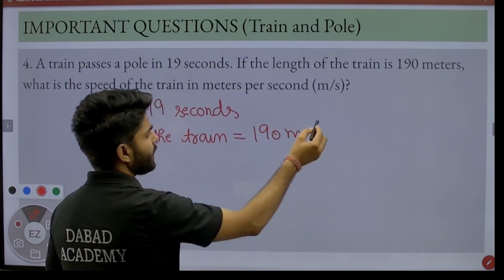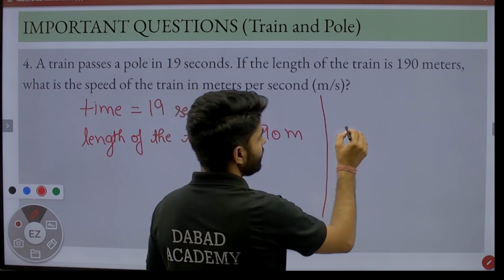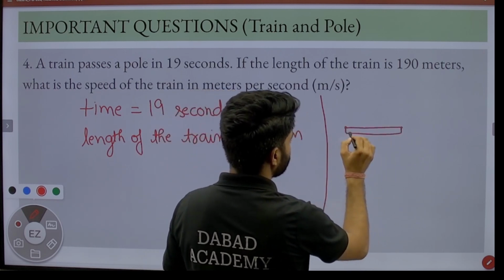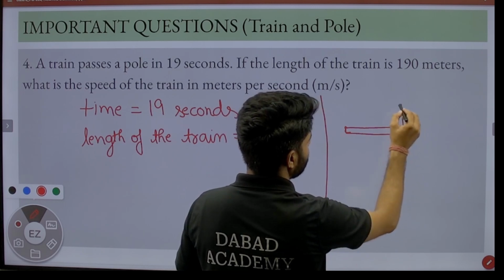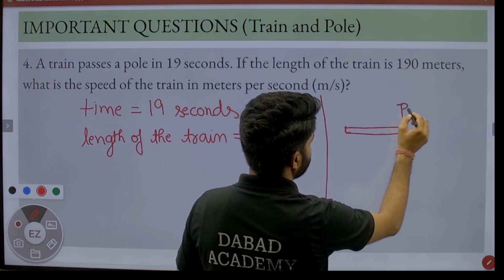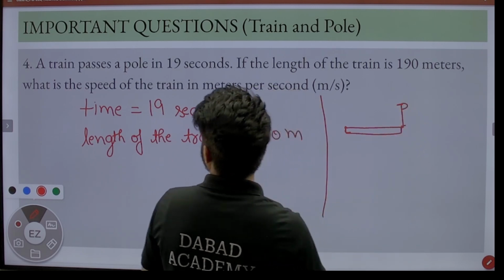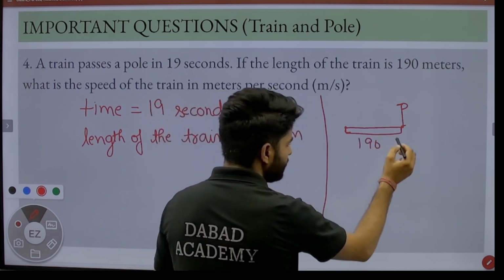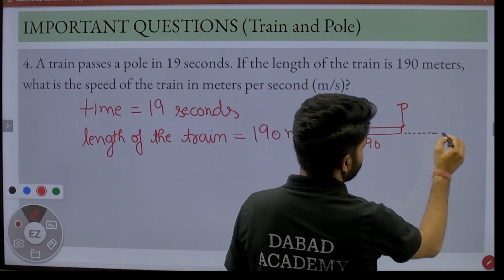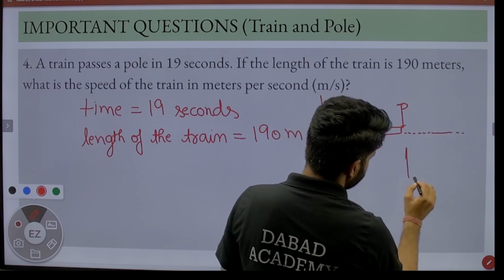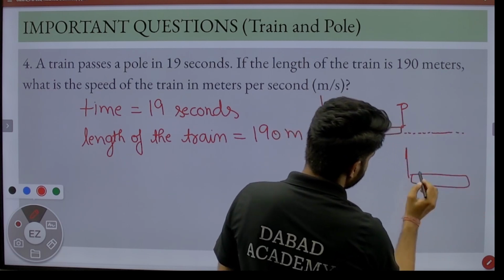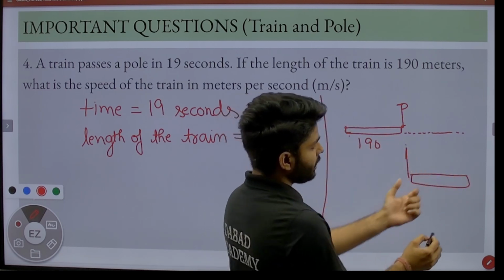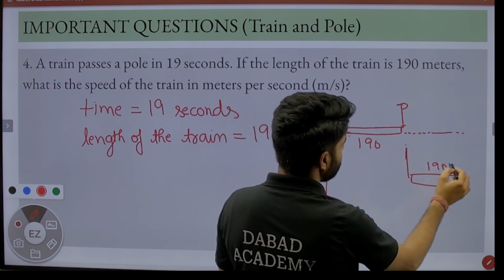Let me give you one example like this. There is a train here and this is the pole. Let's suppose it looks like this, and the length of the train is 190 meter. Then this train starts traveling here, and in the next step it must be here. Then the distance traveled from this point to this point is equal to the length of the train. It means that it is 190 meter.